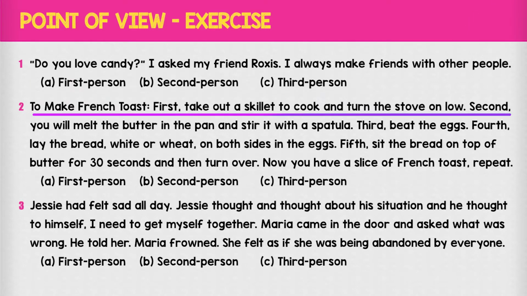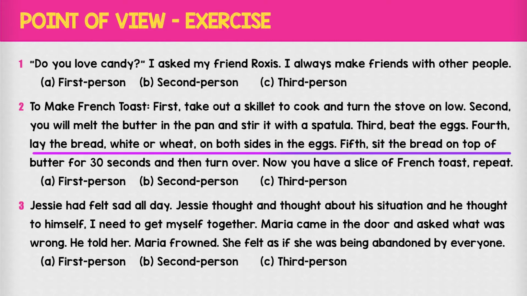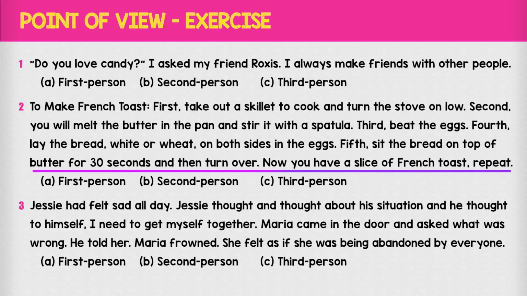Let's move on. To make French toast. First, take out the skillet to cook and turn on the stove low. Second, you will melt the butter in the pan and stir it with a spatula. Third, beat the eggs. Fourth, lay the bread, white or wheat, on both sides in the egg.